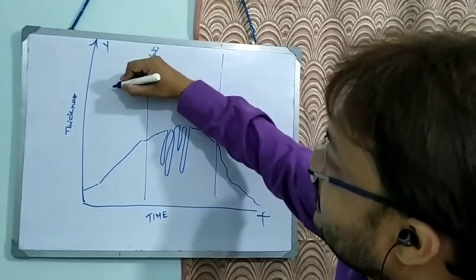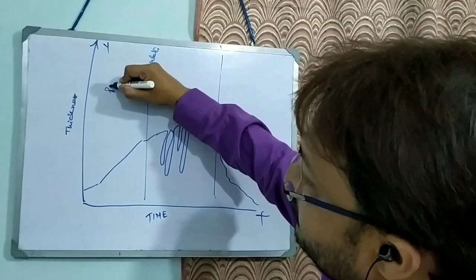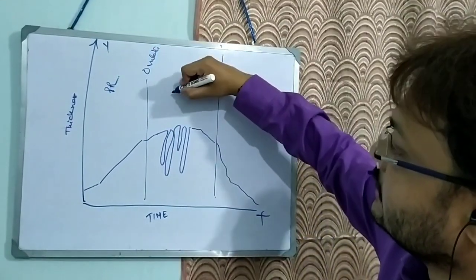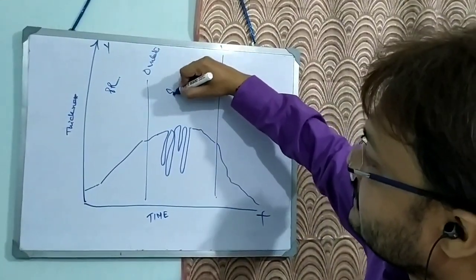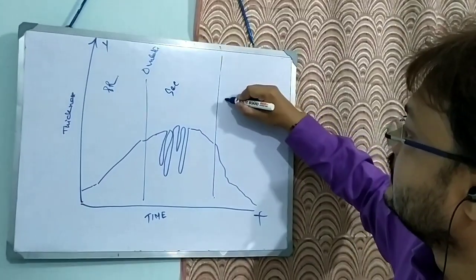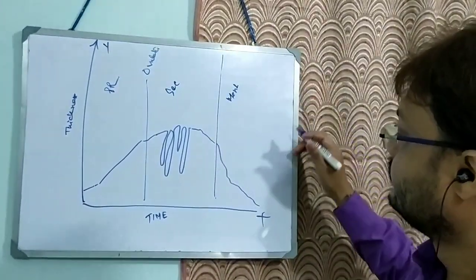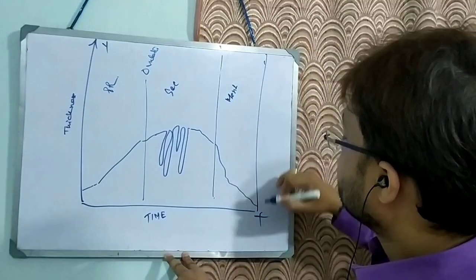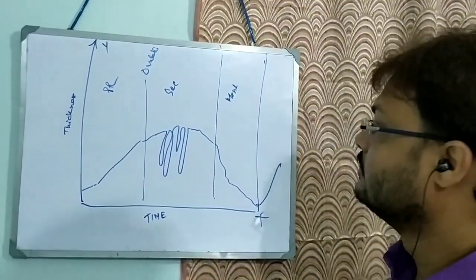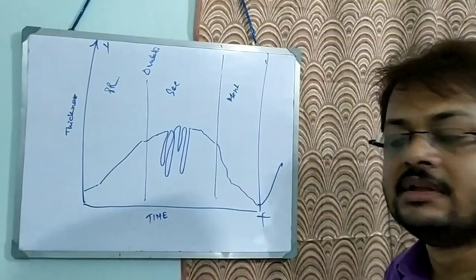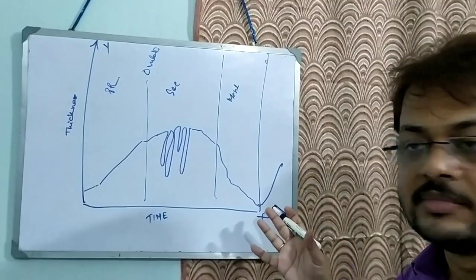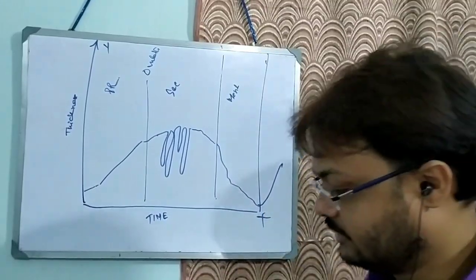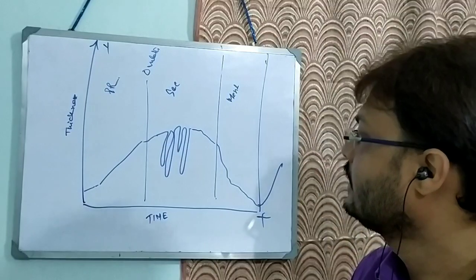So this will be your proliferative phase, this will be your secretory phase, and this will be your menstrual phase. And then another phase will start, with an increase in the endometrial cell stroma. That will be another proliferative phase.